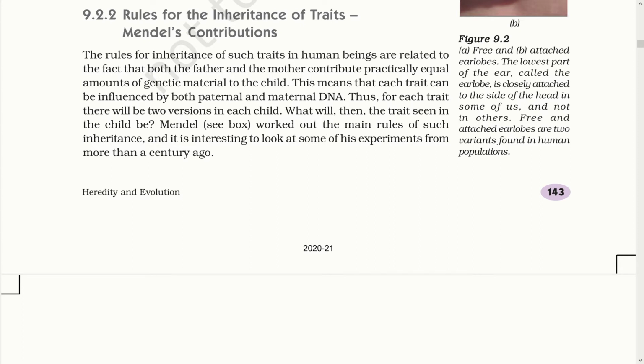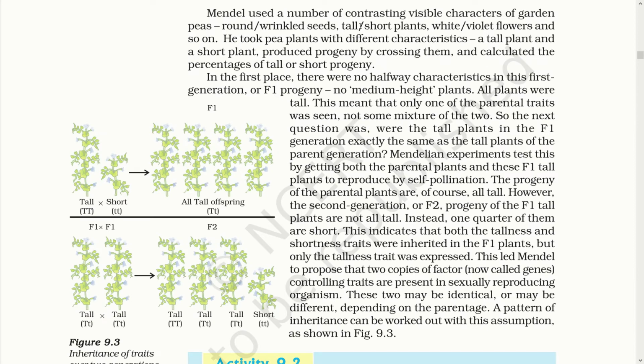Mendel worked out the main rules of such inheritance, and it is interesting to look at some of the experiments from more than a century ago. Mendel used a number of contrasting visible characters of garden pea: round or wrinkled seeds, tall or short plants, white or violet flowers, and so on. He took pea plants with different characteristics, a tall plant and a short plant, and produced progeny by crossing them.